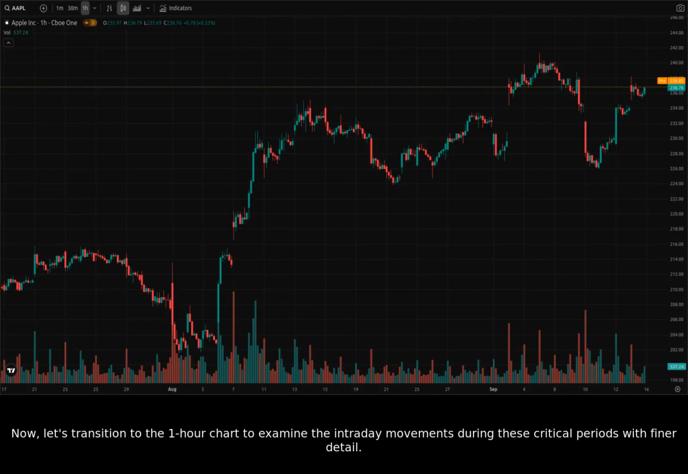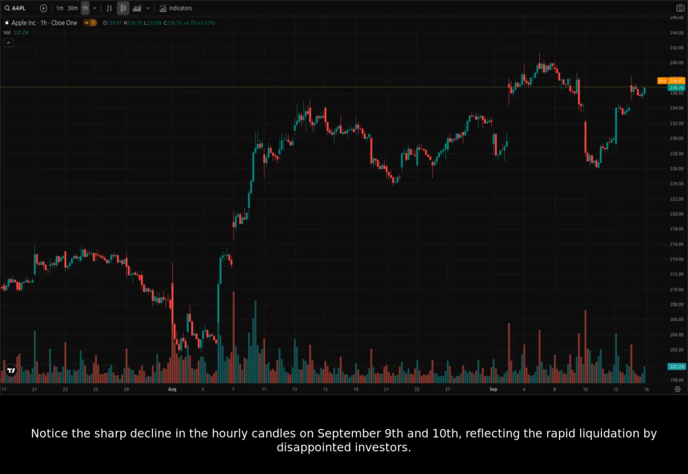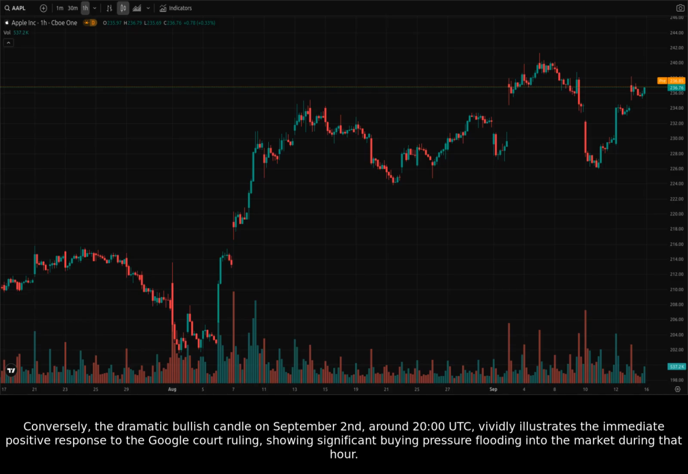Now, let's transition to the 1-hour chart to examine the intraday movements during these critical periods with finer detail. Here, we can observe the swiftness of the sell-the-news reaction following the iPhone 17 event. Notice the sharp decline in the hourly candles on September 9th and 10th, reflecting the rapid liquidation by disappointed investors. Conversely, the dramatic bullish candle on September 2nd, around 2000 hours Universal Time Coordinated, vividly illustrates the immediate positive response to the Google court ruling, showing significant buying pressure flooding into the market during that hour.